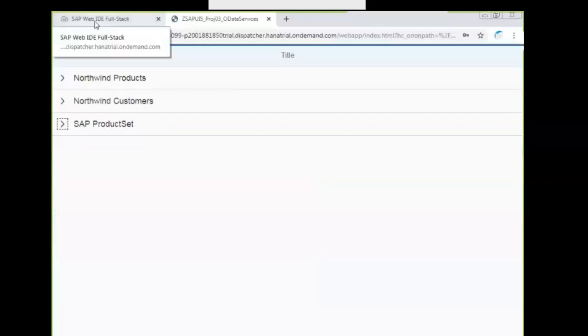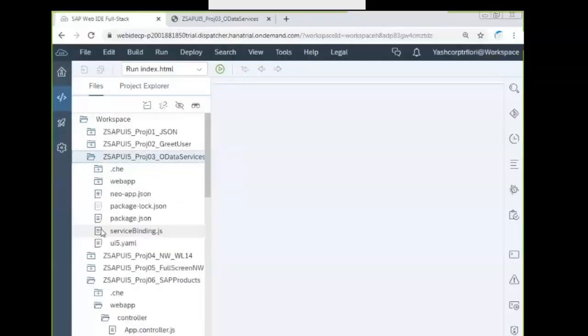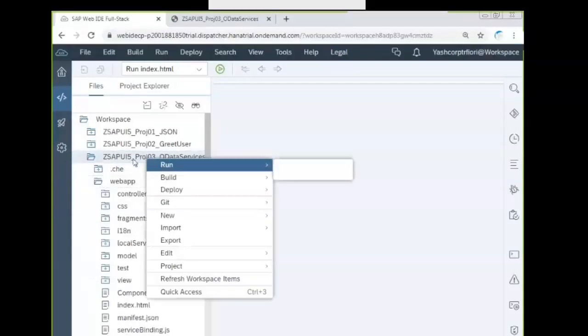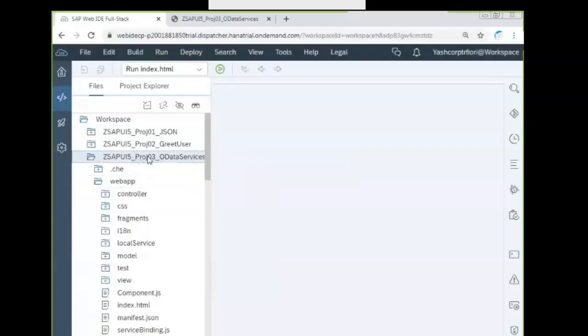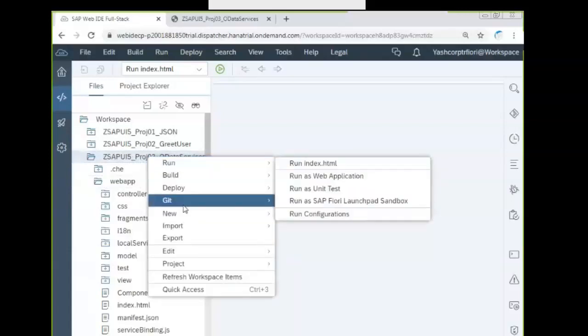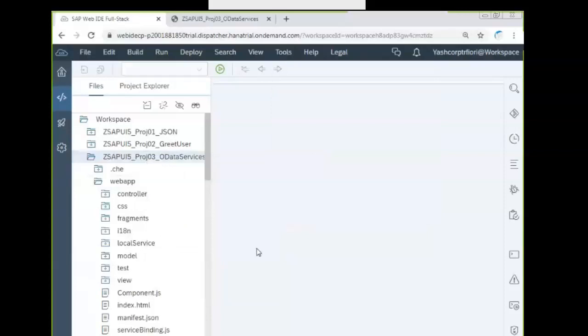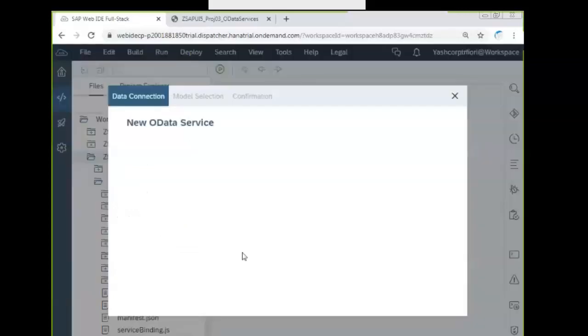So we'll have a table here. Consuming the service in the web IDE: right click on the application, New OData Service. This time on-premise systems are made public, so we need to make use of the service catalog.